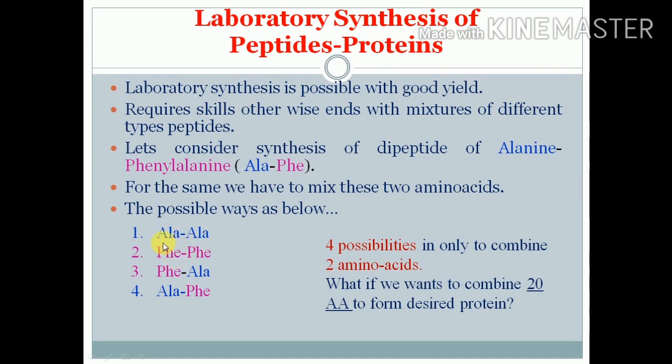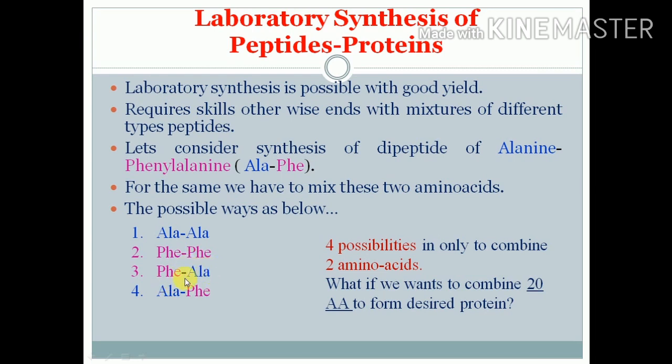It may be possible that the C-terminal of phenylalanine reacts with the N-terminal of phenylalanine. So we will get the dipeptide phenylalanine-phenylalanine. The third possibility is that the C-terminal of phenylalanine reacts with the N-terminal of alanine.